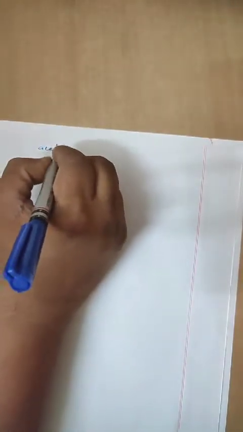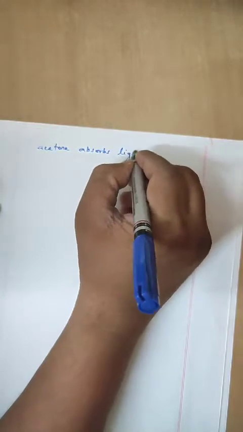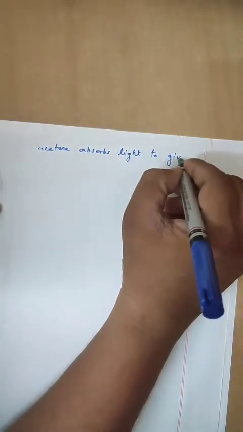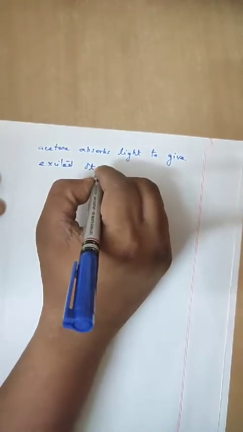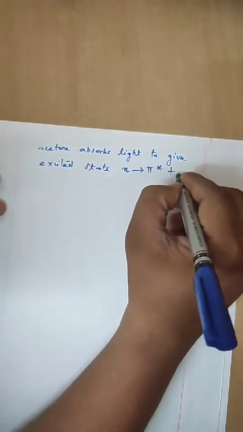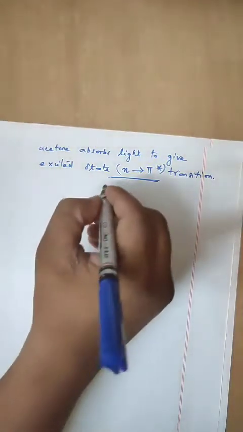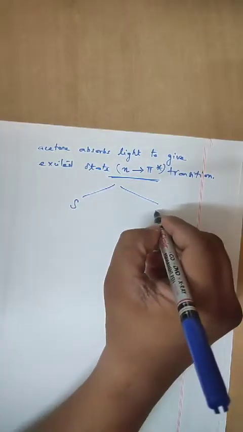As already stated, acetone absorbs light to give an excited state, that is an n to pi star transition, which can be either a singlet state or triplet state.